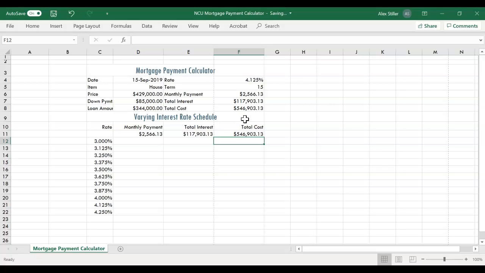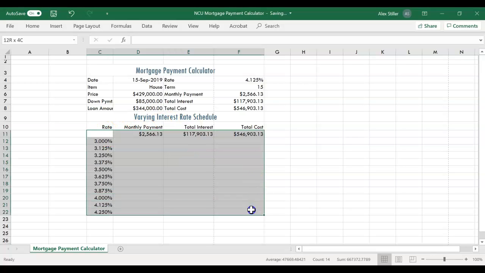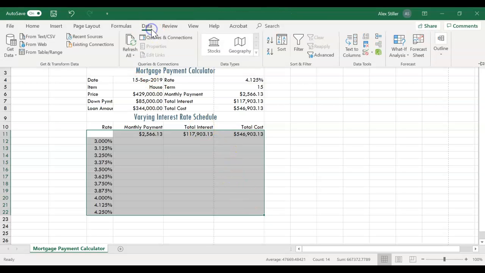On page EX203, to define a range as a data table, step 1, select the range C11 to F22 as the range in which to create the data table. Display the Data tab and then click the What If Analysis button in the Forecast group to display the What If Analysis menu. So that's here in the Data tab in the Forecast group, What If Analysis.